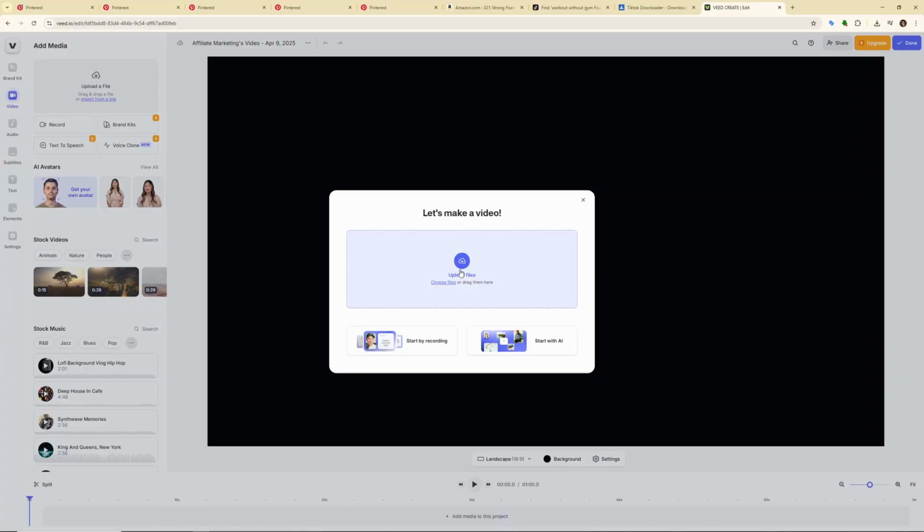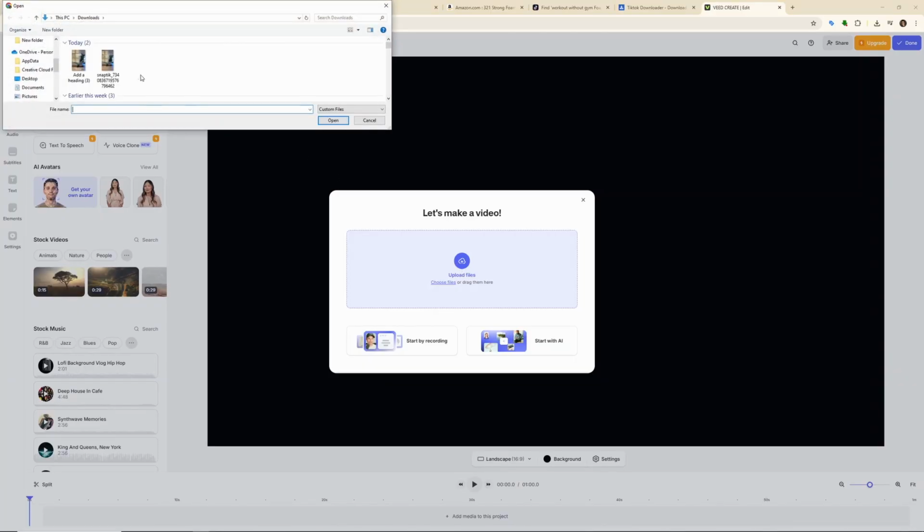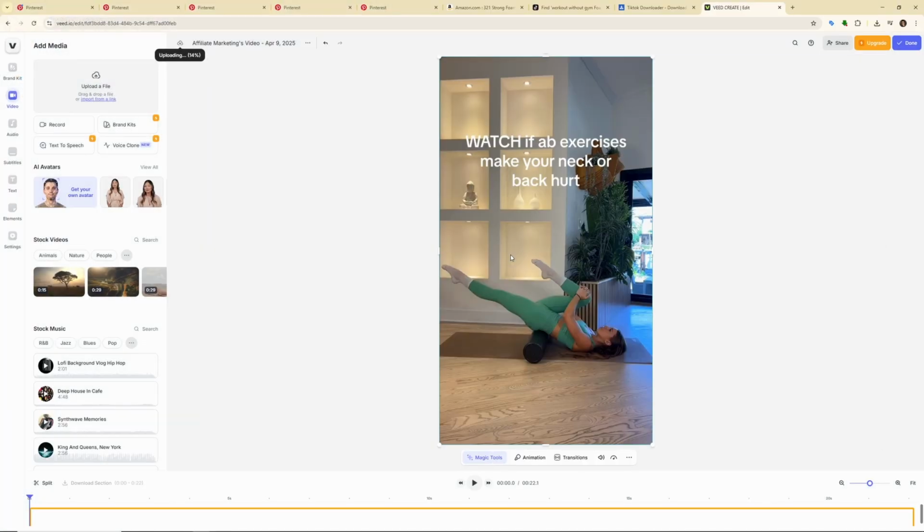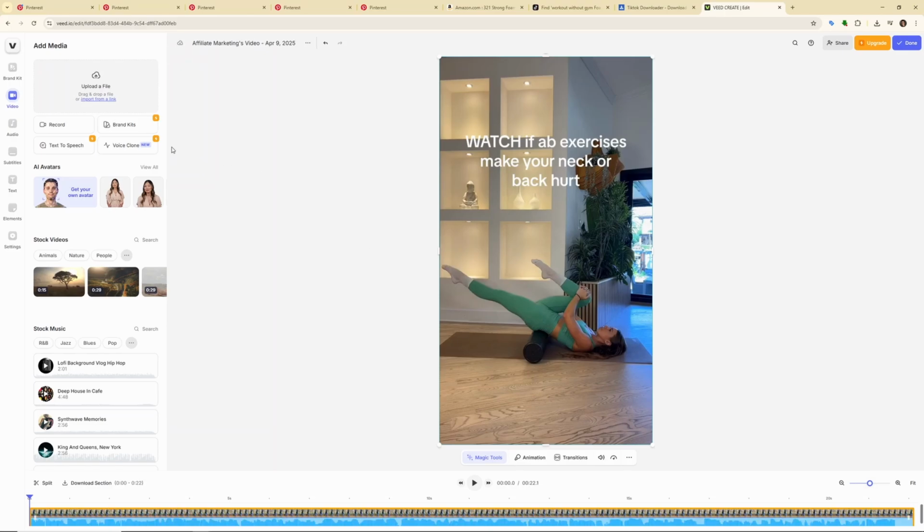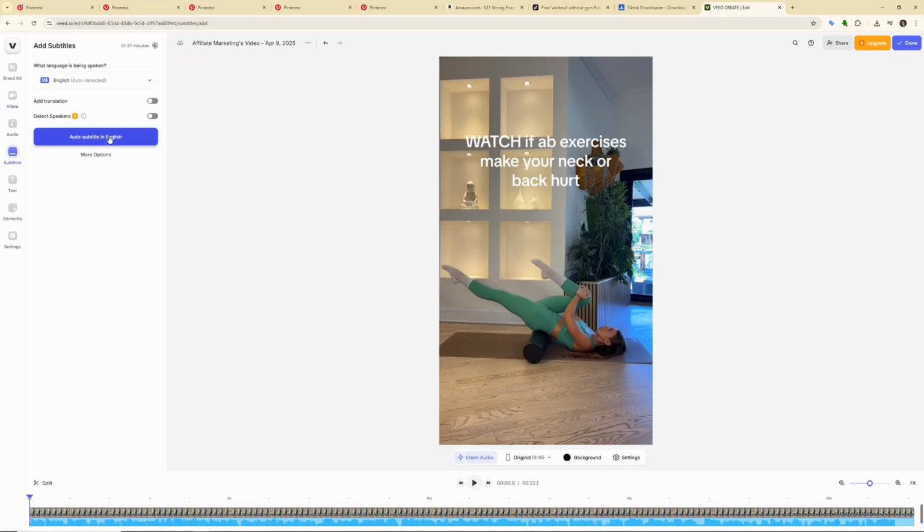Sign up with your Google account. Now once you created your account, just click on the upload files and upload the file that you downloaded from the Snaptic. Now click on the subtitles and click on auto subtitle in English.